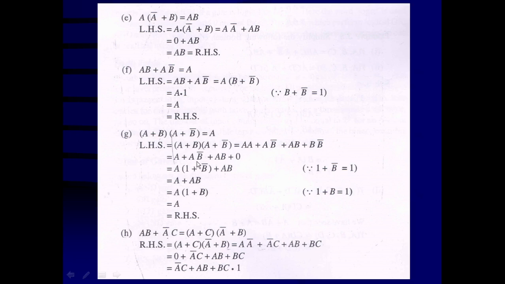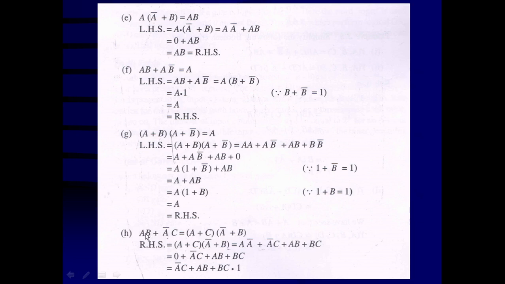Here A is going to be common for the first two of these things. So A into (1 plus B bar) plus AB. 1 plus B bar is equal to 1. So 1 into A, that is equal to A plus AB. Again A is going to be common, 1 plus B, and 1 plus B is going to be 1. So that is equal to A. Hence it is proved, this one.